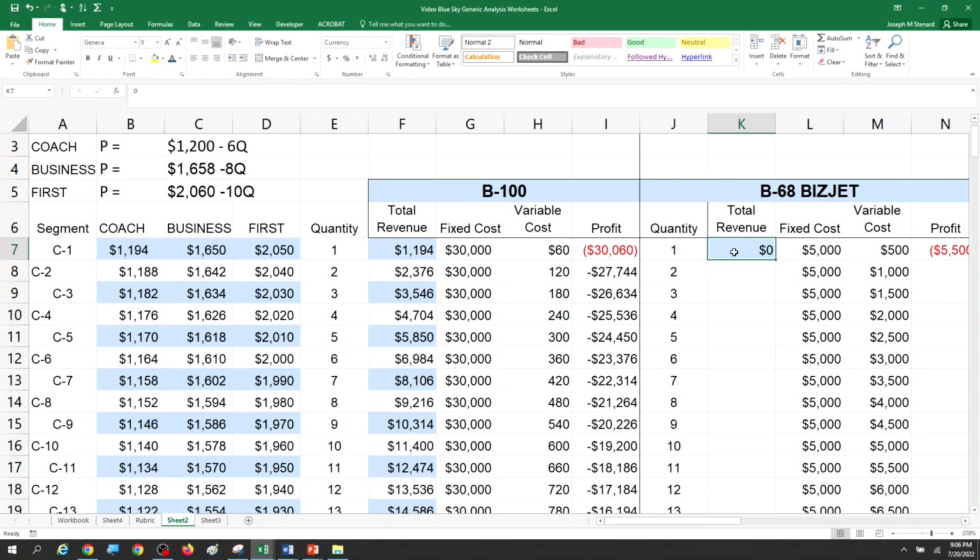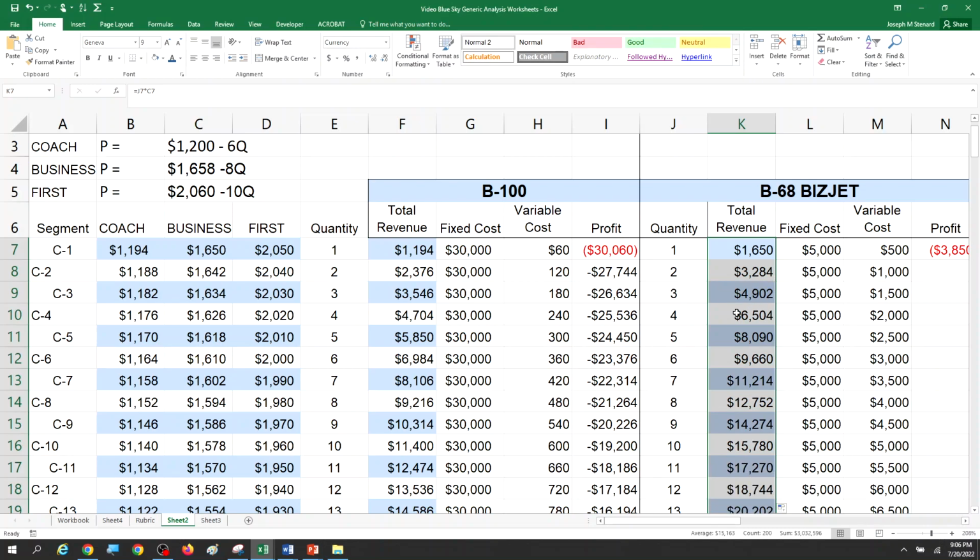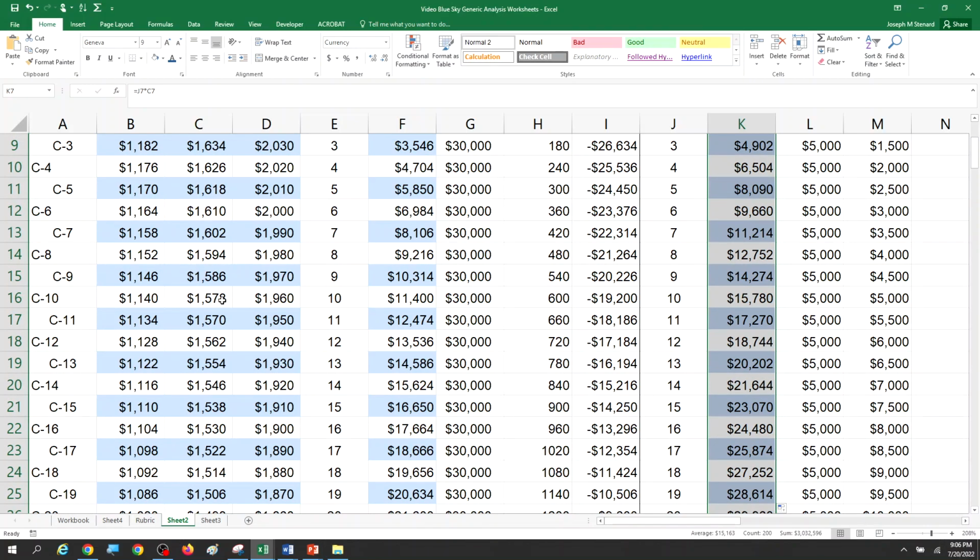Total revenue from this is going to be generated by calculating, by hitting equal sign, one customer times whatever the business price we charge. But if we want 2 passengers to fly, we've got to charge a lower price. So that means putting in the same idea, but I like to striate these things. That's just me. And so we can now double click and it fills it in. We can see, for instance, that if we charged $1,578, we would get 10 people to fly, and the revenue we would generate would be $15,000.